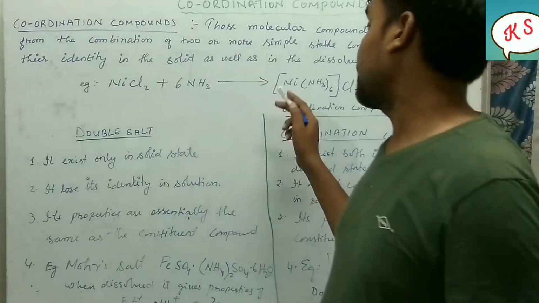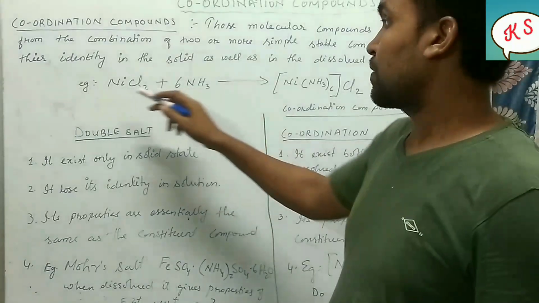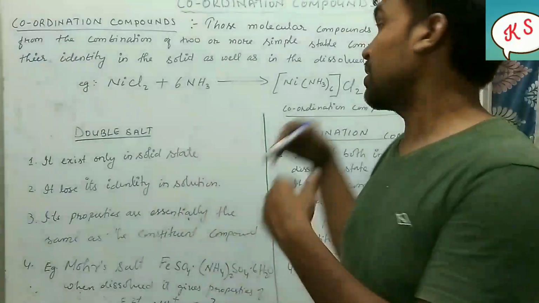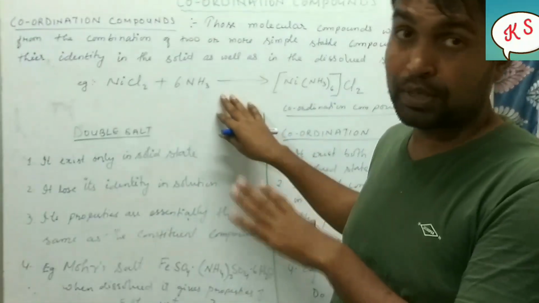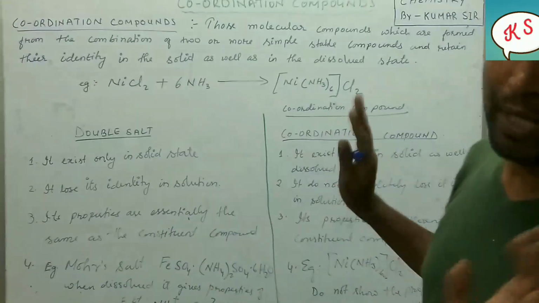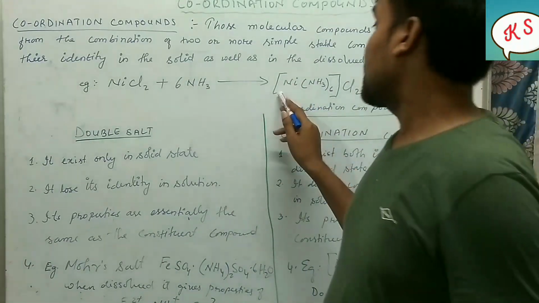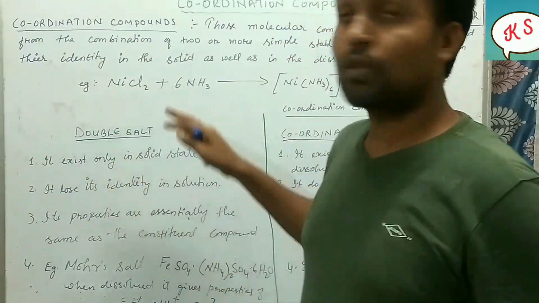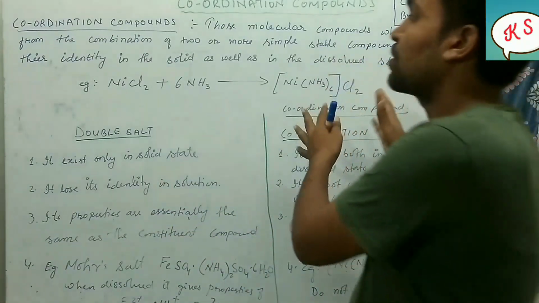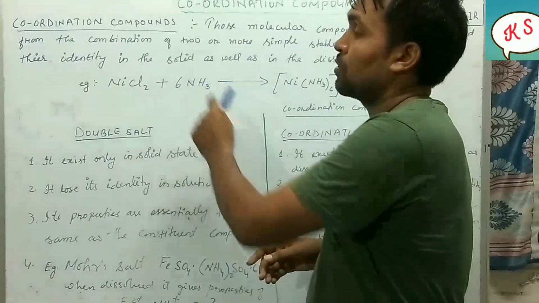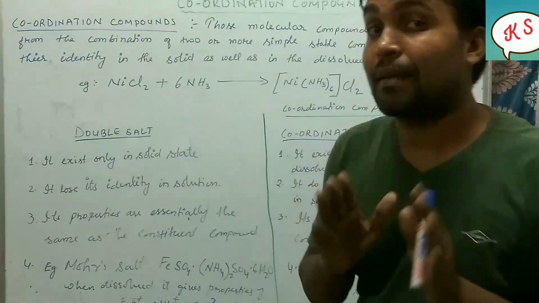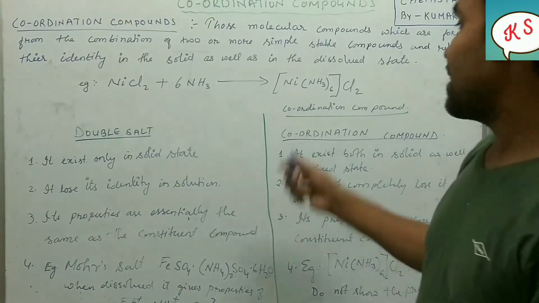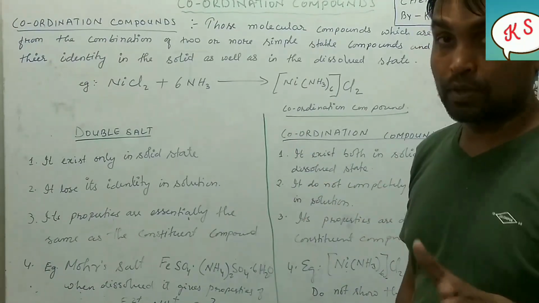For example, suppose this is one double salt, formed from these two constituents which we combine together. This is not actually a double salt, this is a coordination compound, but I am just giving you an example. So suppose this is a double salt, formed from these two compounds. So this double salt and these individual constituent compounds will have the same properties. Understood? Whereas in case of coordination compound, it is not like that.